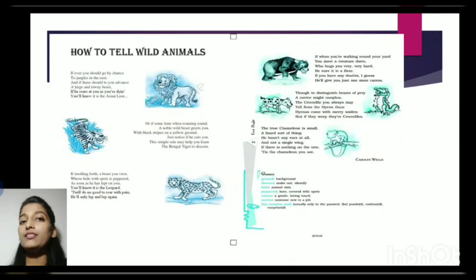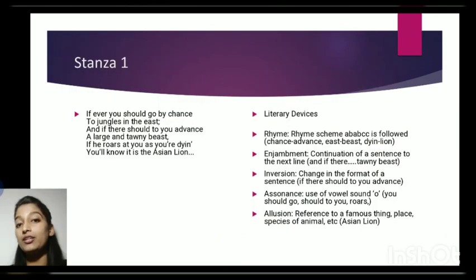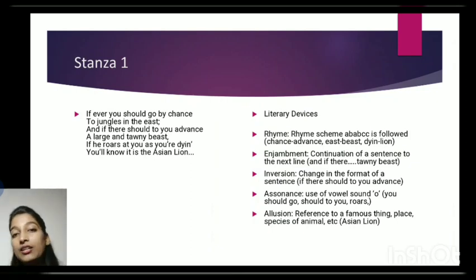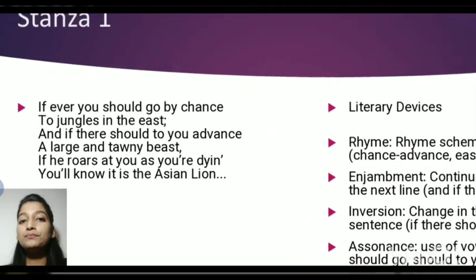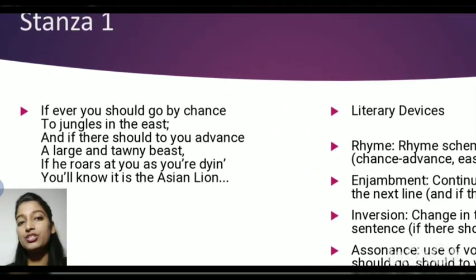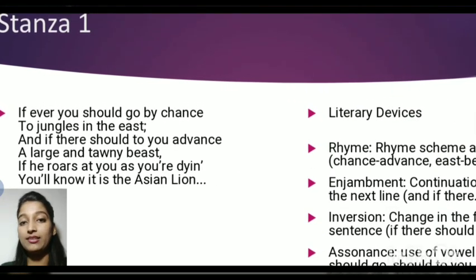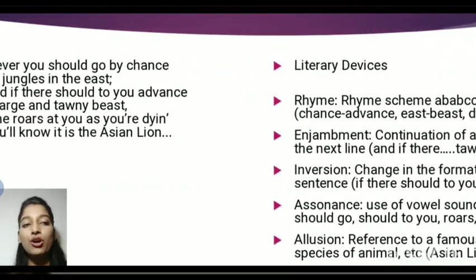This is only to tell you about the basic things of the animals and also to make you know about some of the literary devices. So let's see the literary devices. Of course, we have seen the rhyme scheme. There's enjambment. Enjambment means a line starts and continues to the next line without any comma. If you see here, "if ever you should go by chance to the jungles in the east," one line is going to the next line, it's continuing, and it ends with a comma in the next line. So this is called enjambment.